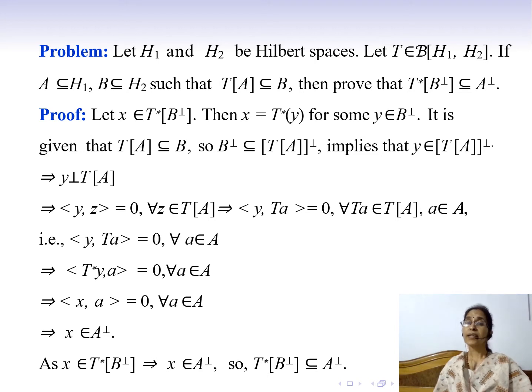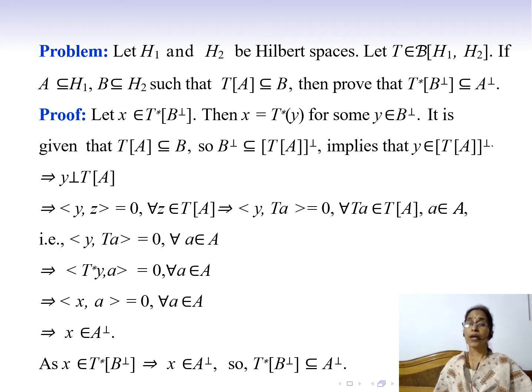And this implies that Y belongs to orthogonal complement of T(A), because Y belongs to orthogonal complement of B, so Y also belongs to orthogonal complement of T(A).